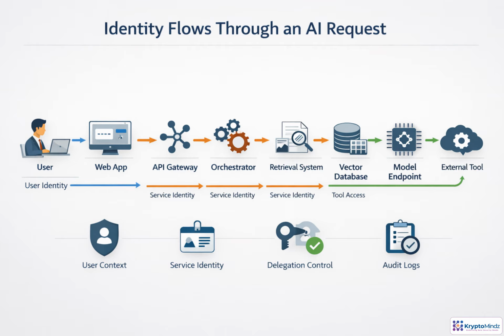An AI request is rarely handled by one identity. The user authenticates, and then the app and backend services call each other using their own service identities. At each handoff, the system should carry enough user context to enforce data access and create an audit trail. Delegation is the key control. The orchestrator, retrieval layer, model, and tools can act only within the user's permitted scope, even though services are doing the work.